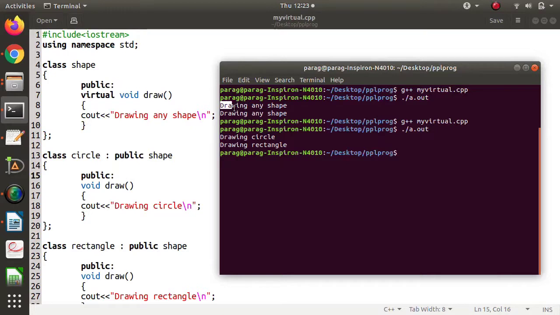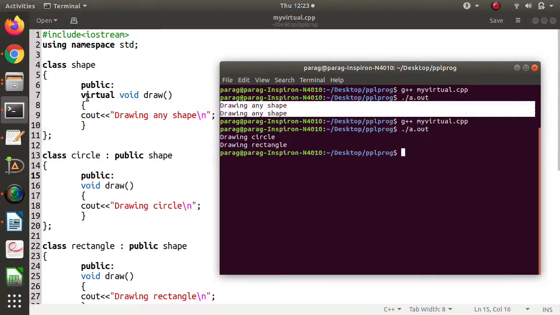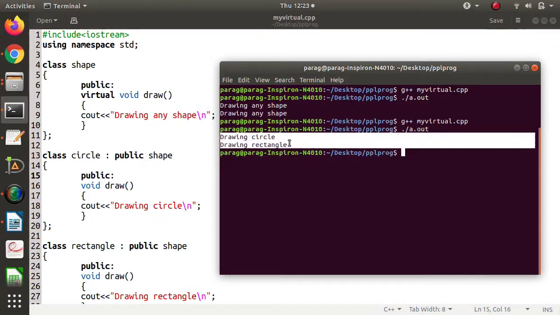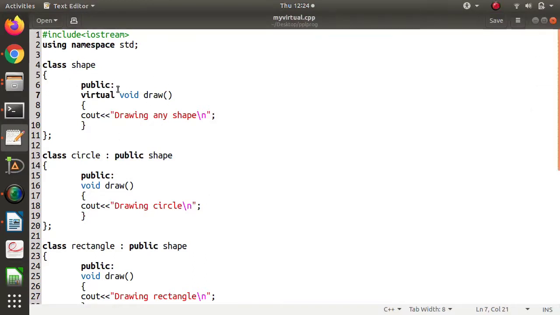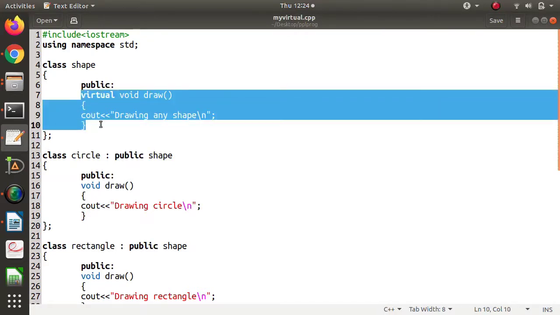See, the first time, when we had not used this virtual keyword, we got this output: drawing any shape, drawing any shape. This message we got from the draw function of the shape class. Now look at this. Here we got these two messages: drawing circle, drawing rectangle. These are the messages from the derived classes. So here we have achieved runtime polymorphism, and to achieve runtime polymorphism we have made this function of the parent class virtual.